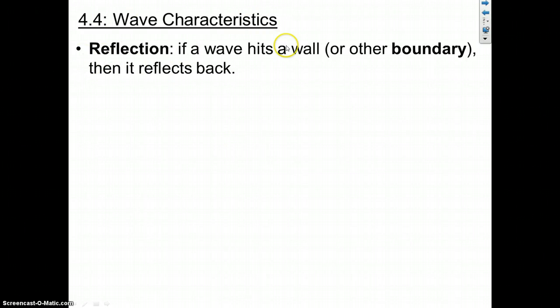Reflection. This is something that all waves do. They reflect. Right? If a wave hits a wall or another boundary, then it reflects back.